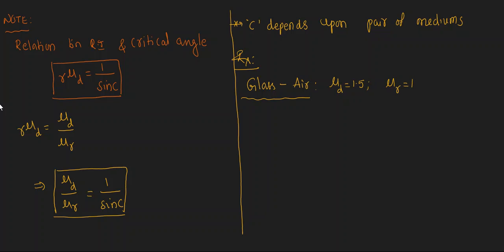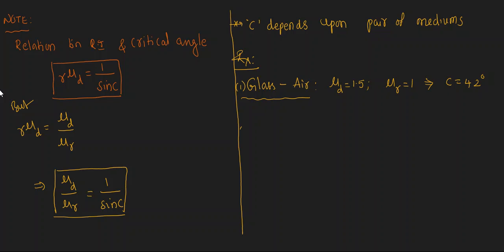Substituting these values for nu d and nu r, we get the c value as 42 degree. The critical angle for glass and air is 42 degree.